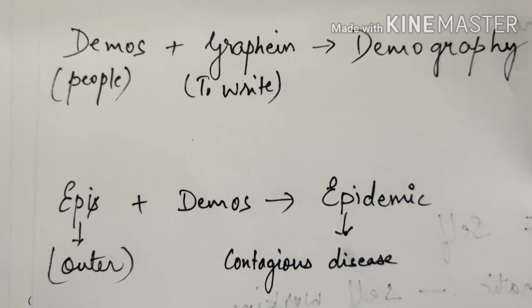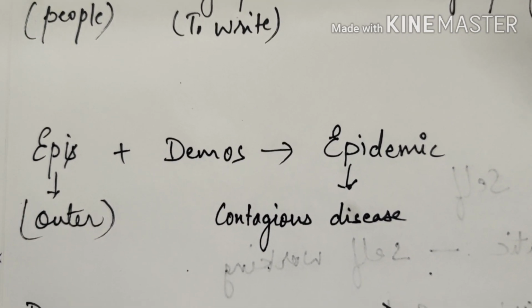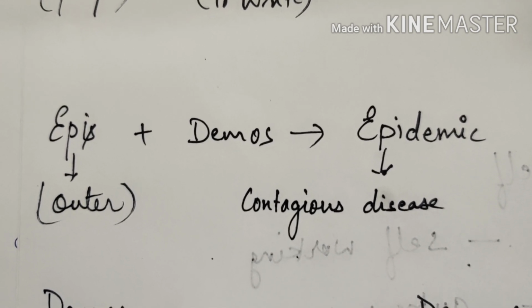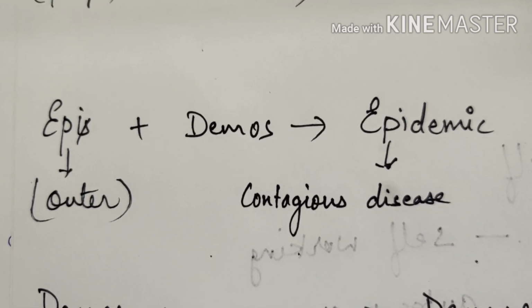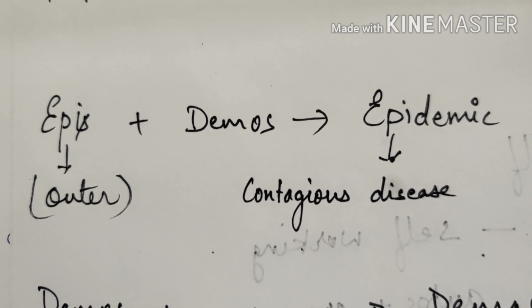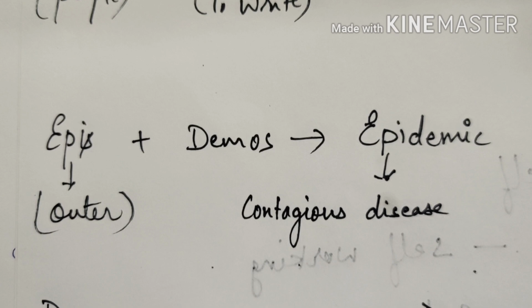Similarly, the next word is epidemic. Epidemic comes from the word roots epis and demos. Demos is people. What is epis? Epis refers to outer or surrounding basically. So when I say epidemic, that means any disease which can be transmitted from one person to another, which is contagious, it is epidemic.